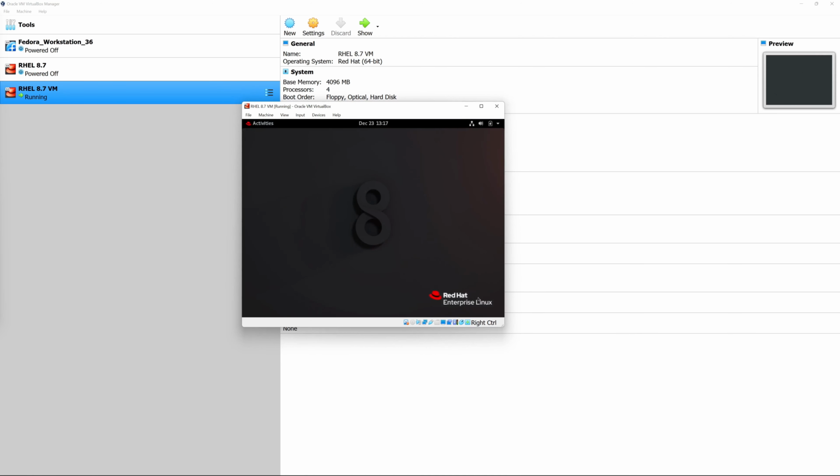Now on to our next task, which is to add our username to the list of sudoers. And in my particular case, I'm adding Louis_test to that list of sudoers so we can do elevated privileges with that particular username. So one of the first things that we're going to do is, of course, do this through the terminal. So make sure you launch your terminal. And in order to make this change, we are going to have to be root. So let's go ahead and switch users to root.